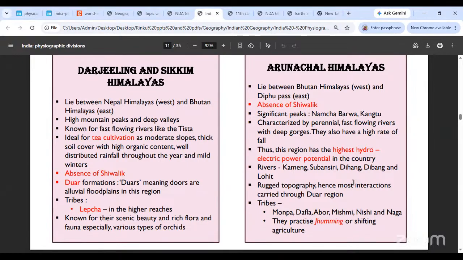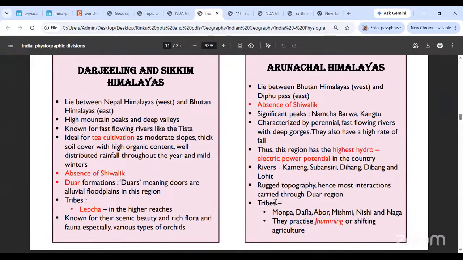Okay, so clearly this place, because it has a very rugged topography, the only interaction that can happen is through the Dua region. Okay, it can only happen through the Dua region. And remember these tribes here, the Monpa, Dafla, Abor, Mishmi, Nishi, Naga. These are the major tribes over here.